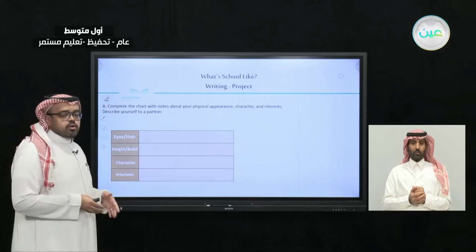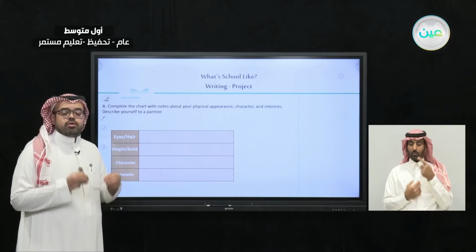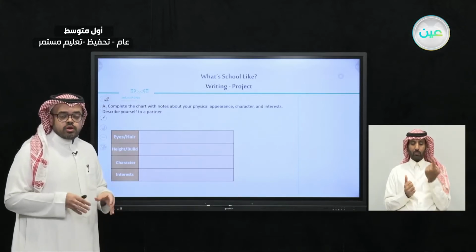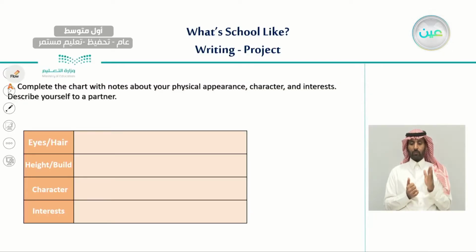So in today's lesson, we have 4 interesting writing exercises. Let's start with the first one. The first one here says, number A, complete the chart with notes about your physical appearance, character and interests. Describe yourself to a partner.